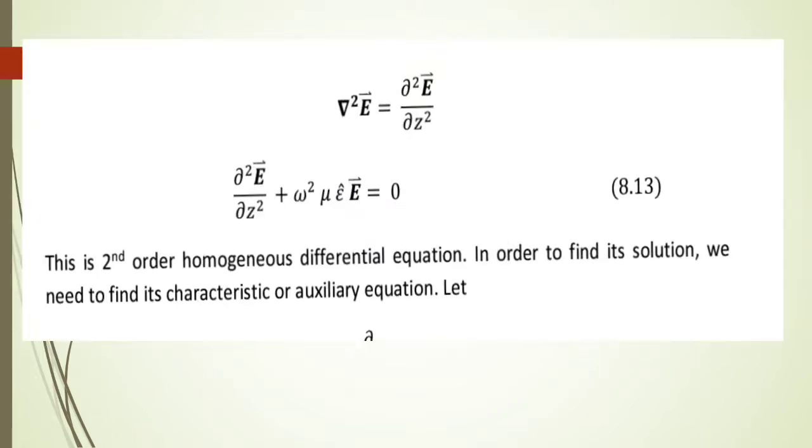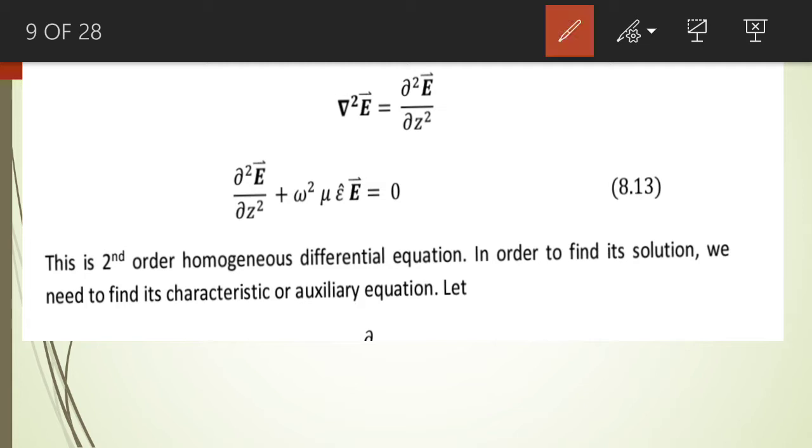So what we do, we replace del square E in the wave equation by curly square by curly z square of the electric field intensity. If we do it, we will get equation number 8.13.